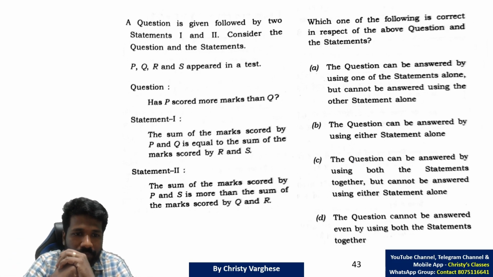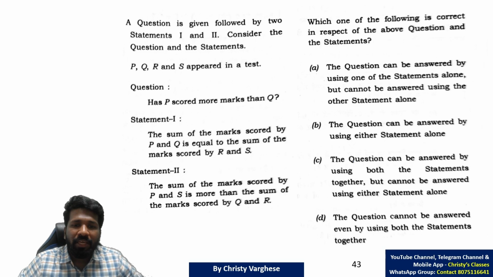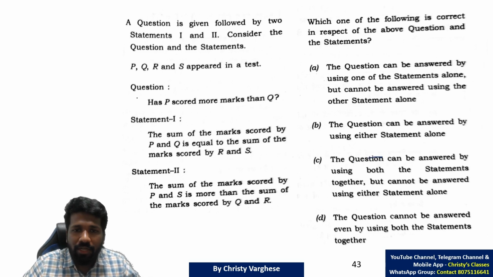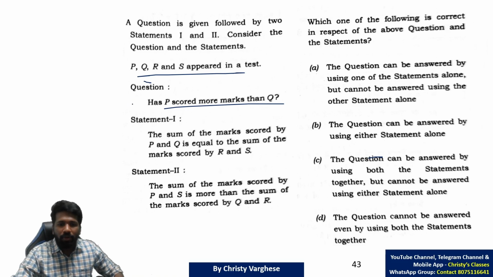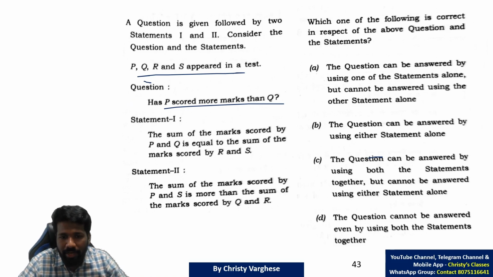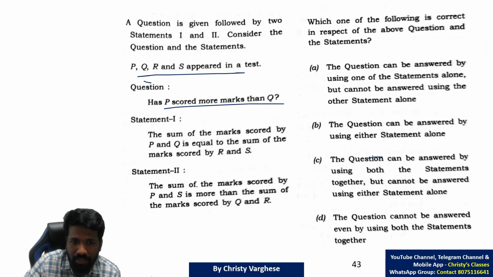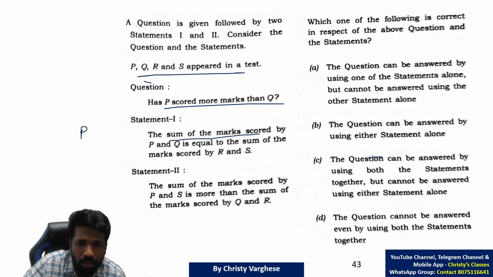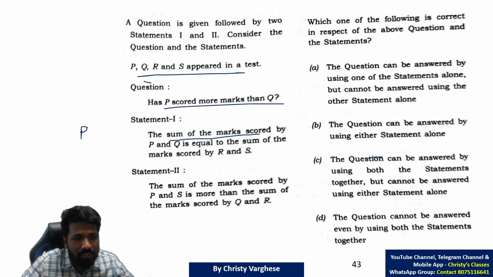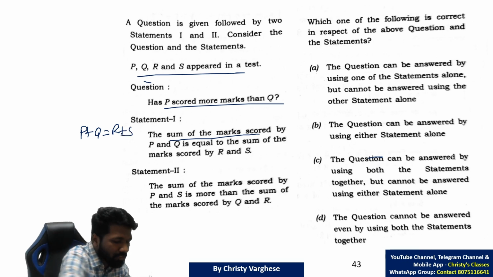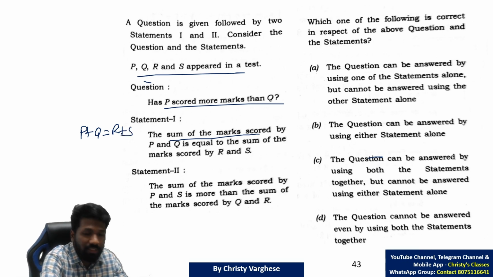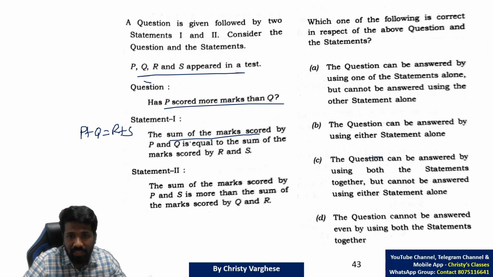Next question. P, Q, R, S, T appeared in a test. Has P scored more marks than Q? Is the P value greater than the Q value or not? That is what the question is asking. Statement 1: the sum of marks scored by P and Q is equal to the sum of marks scored by R and S. That means P plus Q is equal to R plus S. That is what the statement says.